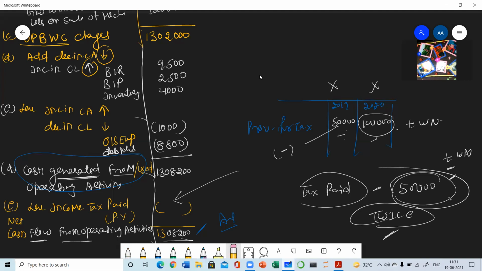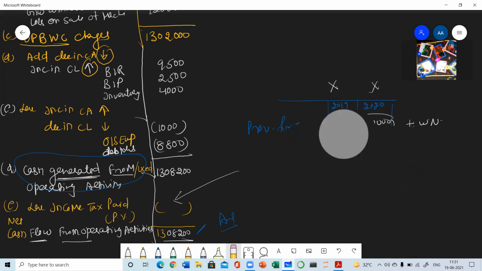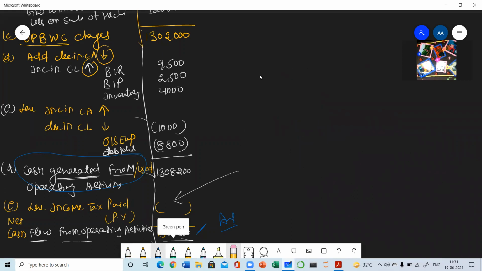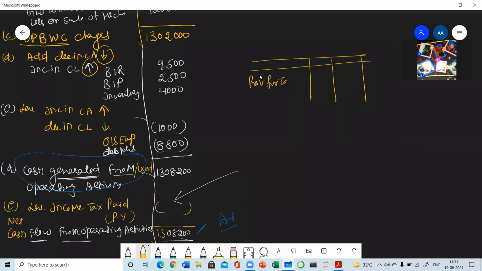Now one more treatment, and it is also very important. Now in the second case, this is given. Try to understand it very carefully. This is the balance sheet and it is given provision for tax, with figures for 2019 and figures for 2020.